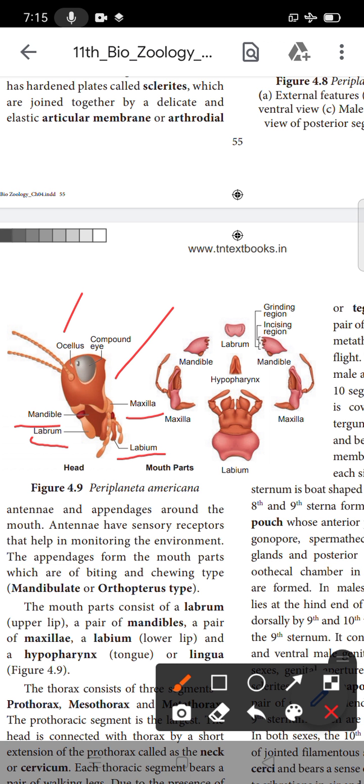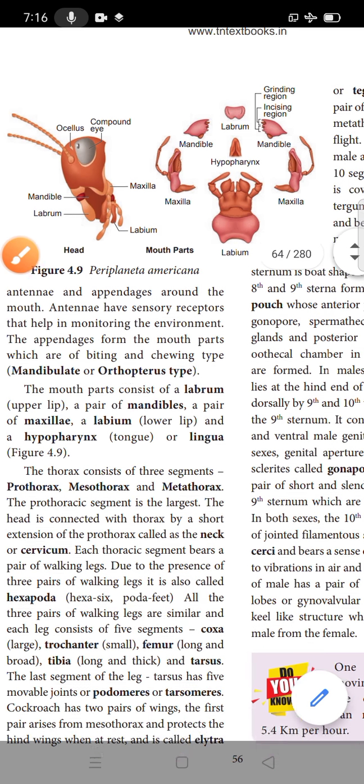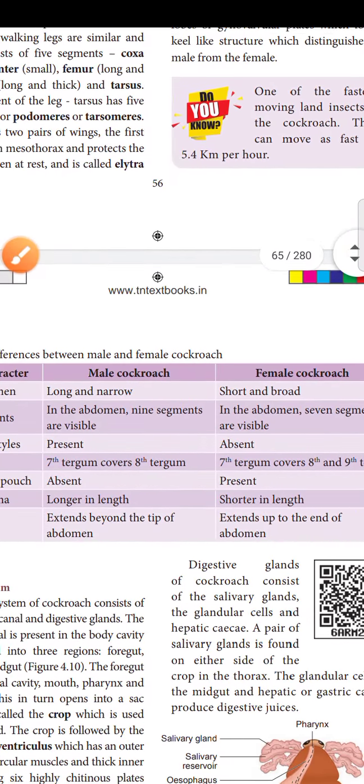The next one is the labium. It is separate. Then maxilla, mandible and labrum. In the mandible, what are the parts present? Grinding region and incising region are also present. This is the maxilla. So these are the mouth parts of the cockroach.